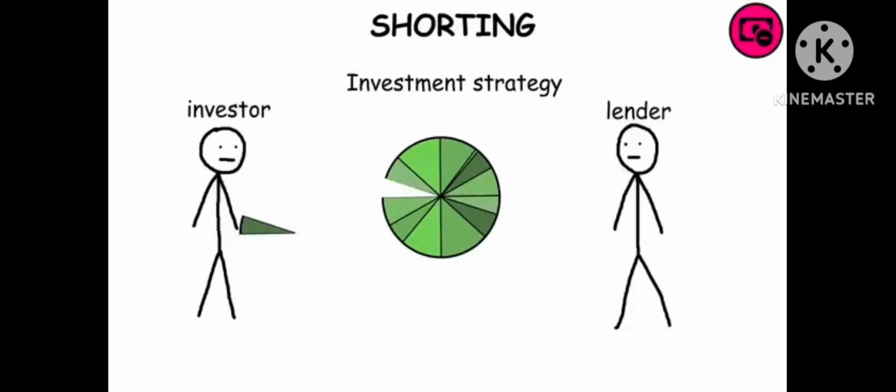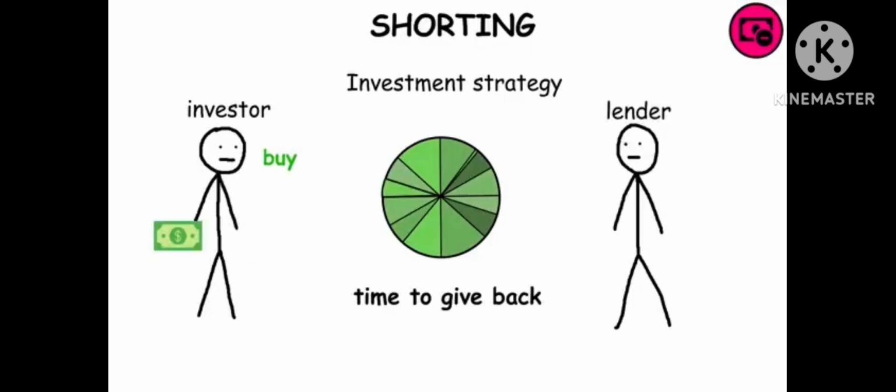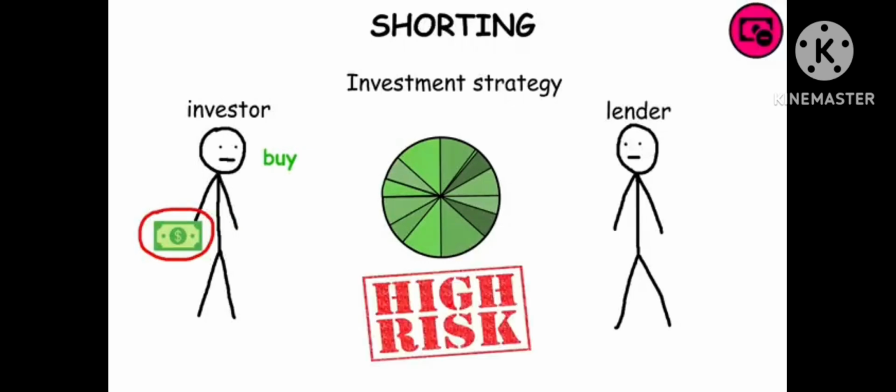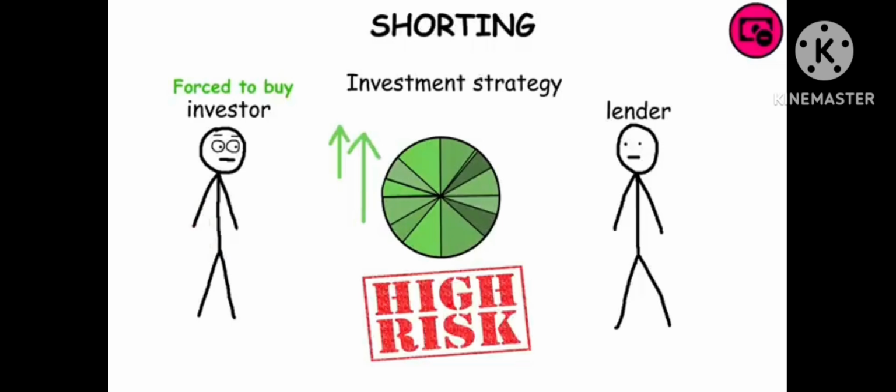The investor borrows shares of a stock from a lender and instantly sells them. When it's time to give them back, the investor has to buy back the shares to re-give them to the lender. If the price has gone down, he keeps the difference between the initial price and the new price. This, however, comes with unlimited risk, as the stock price can go up infinitely and the investor is forced to buy it back. Short squeeze.